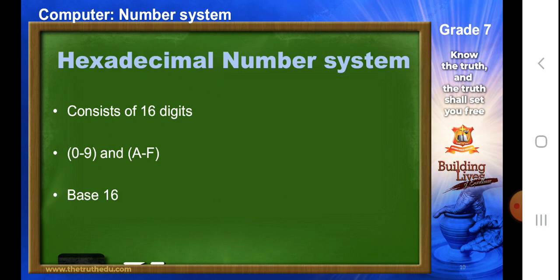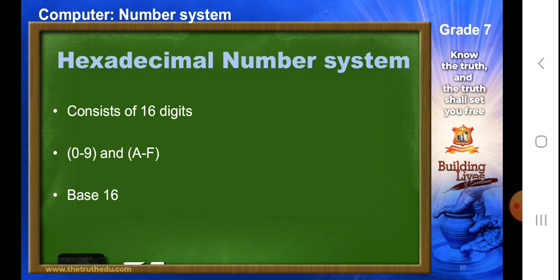Next is hexadecimal number system. In hexadecimal number system, it consists of 16 digits, that is 0 to 9 and A to F. Now this system has 16 digits where every digit stands for some code. Like for example, A stands for 10, B for 11, C for 12, E for 14, and F for 15.